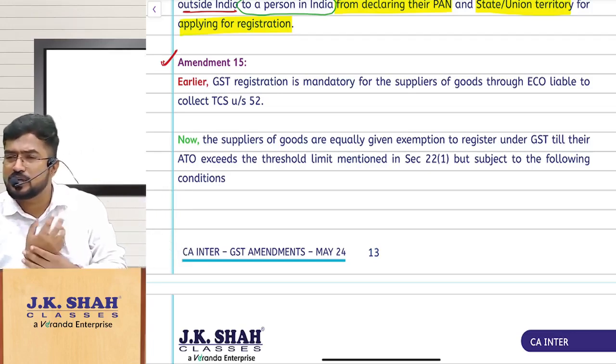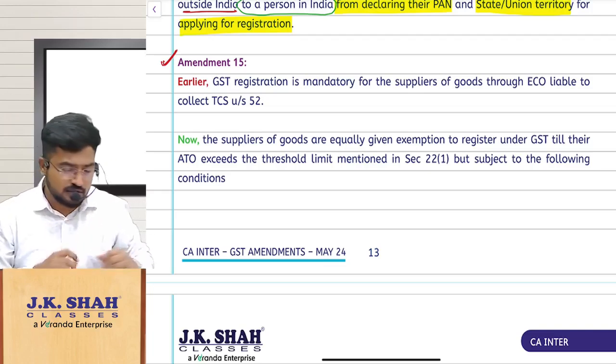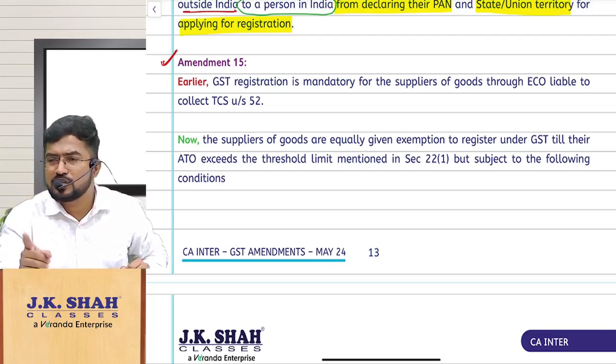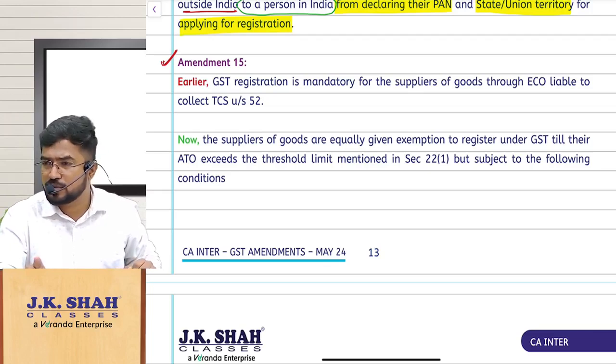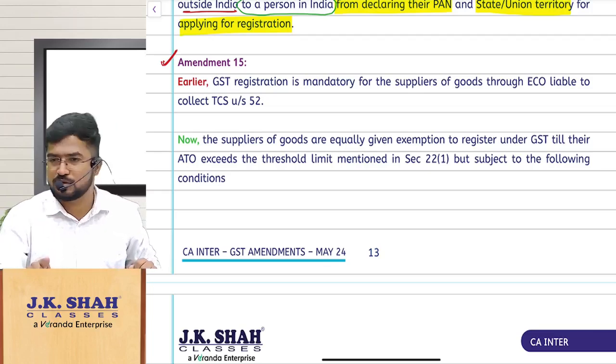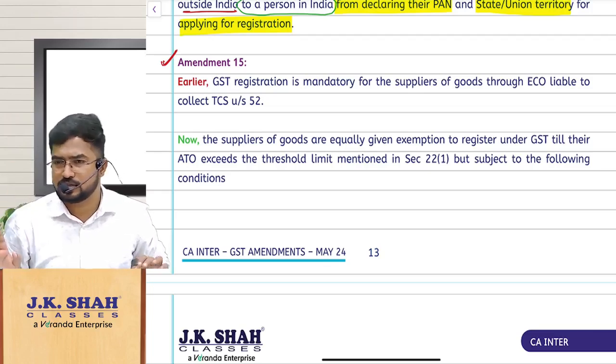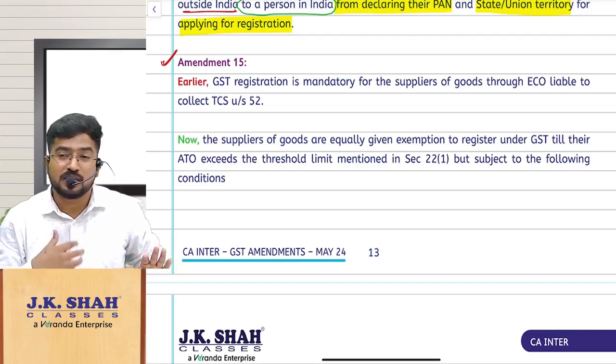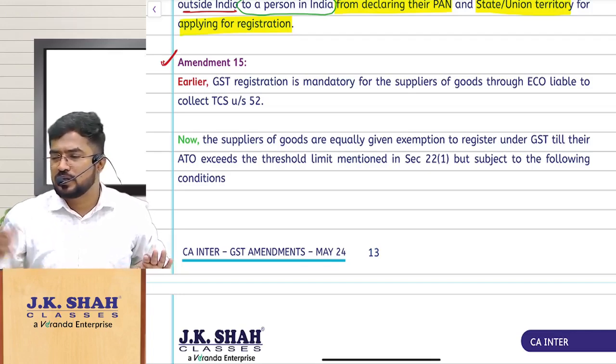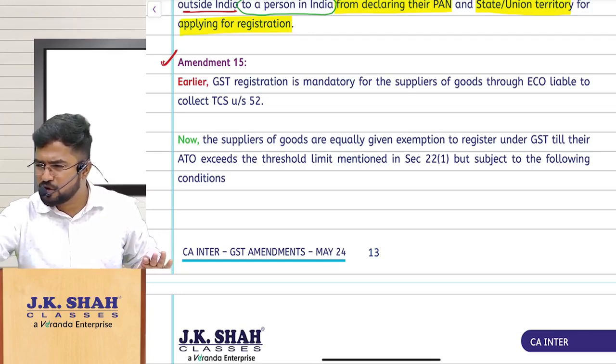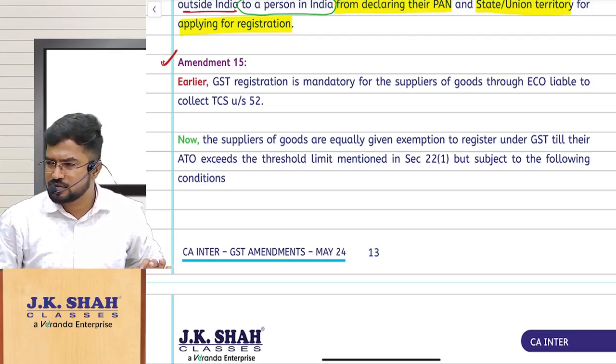If you remember, in compulsory registration we discussed that if you are supplying goods through an e-commerce operator, then you should definitely take registration. But sir, if I am supplying services through an e-commerce operator, in section 24 you would have written some small flowchart in your textbook, if you check. Clear? Page number 262?